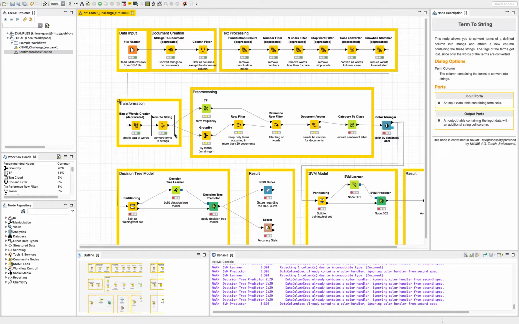Then we are entering the pre-processing step. For the pre-processing step, what I did is to capture the term frequency and then group by the terms as strings.